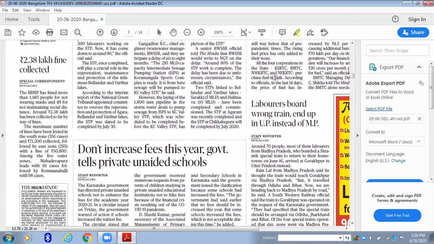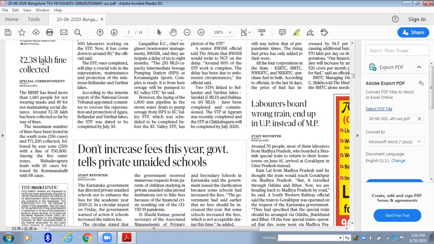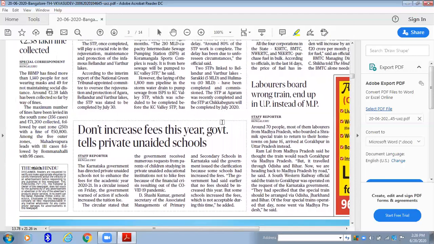Again, 2.38 lakh fine collected. See the first heading, step 1, whether it falls under your syllabus. No. Then can you get some important lines for your mains? No. Then skip it. Now move on to the next one. Laborers board wrong train, end up in UP instead of MP. So they were boarding a train, and instead of going to one place, they went to another place. Again, you can just straight away skip it because UPSC is not going to ask about trains or something like that. Now move on to the next article.